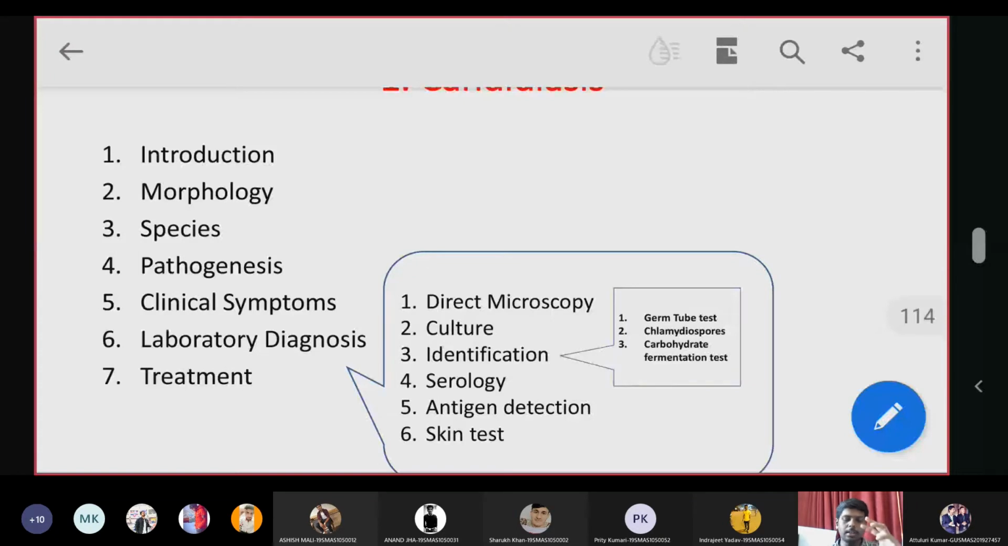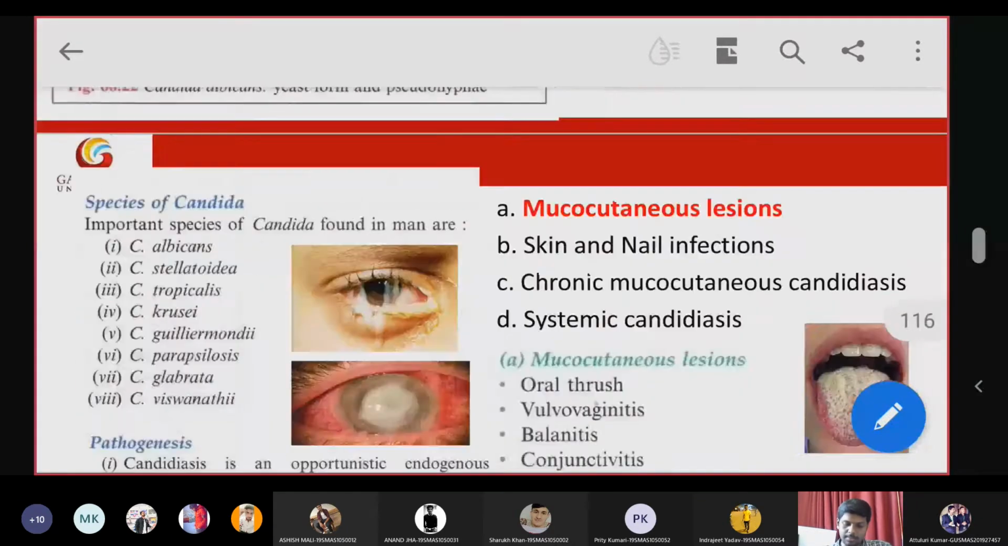Whereas in culture, when you're culturing the sample in SDA culture, you will identify a few things like the presence of chlamydospores, and you can also go for specific identification tests like the germ tube test and carbohydrate fermentation test. So with these three, you can identify the Candida infection. Now I will discuss those identifying tests.